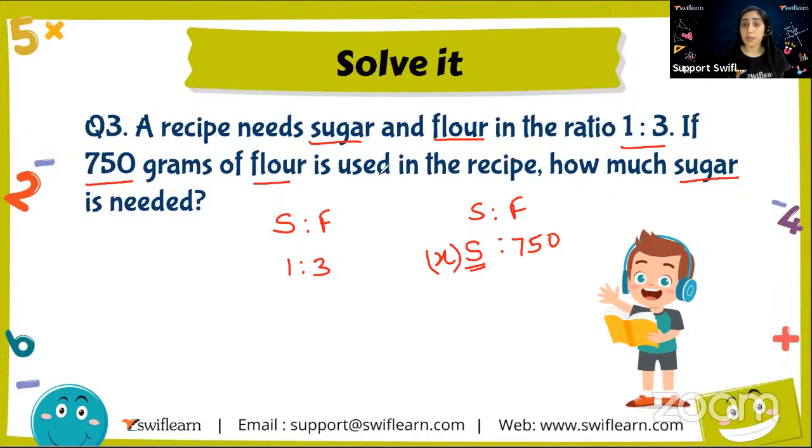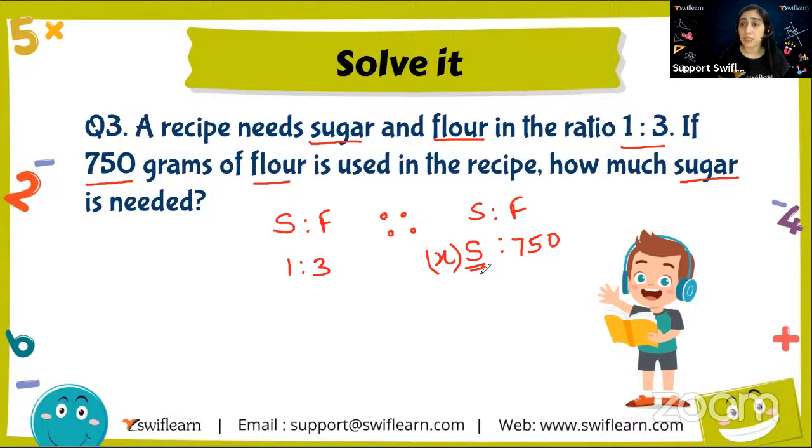Okay, so now if we know this, what actually do we need? We need the equal amount. So we need the fraction or the ratio to be equal. What does the question say? That these two ratios are proportionate to each other. Why? Because we don't want to change the recipe, right? It is 1:3 already. That same proportion, that same quantity in the same ratio, we want later also. Even if the flour has increased, the proportion or the ratio should remain the same. That is the logic, that is the way we do it, right?